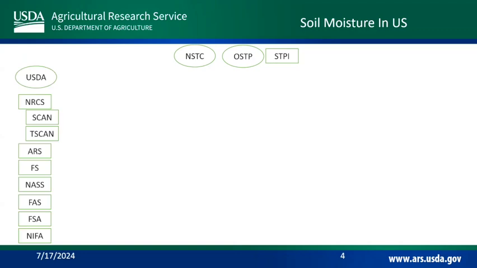So I'm going to run through a couple of departments. USDA is the easiest for me, Department of Acronyms. NRCS, we have some folks here, SCAN, T-SCAN. I'm from ARS. We have Forest Service. Forest Service is inside the USDA, whether they like it or not. NASS, National Agricultural Statistics Service, Foreign Ag Service. I could have put them in the last international slides, but I kept them over here. And then NIFA, the National Institute of Food and Agriculture. Why is that? That's weird. I've never heard of that before. You've heard of NIH. They're trying the same branding, just food and agriculture.